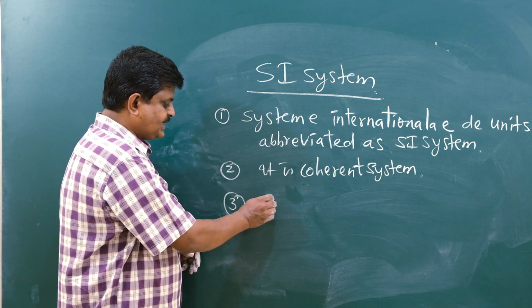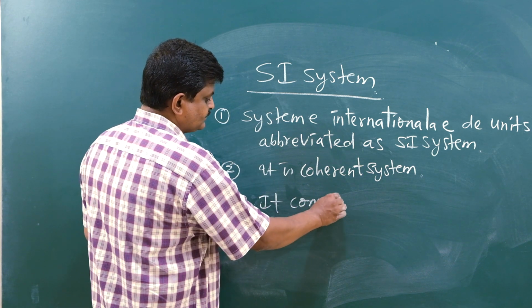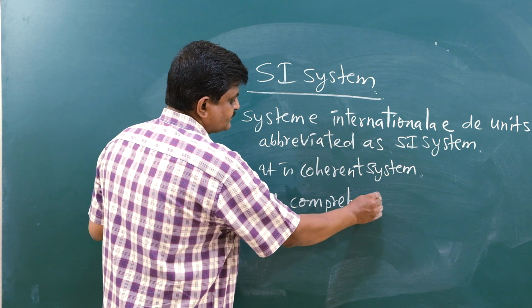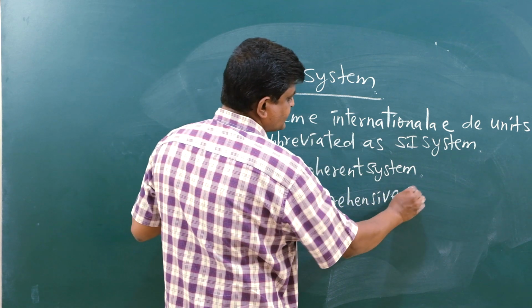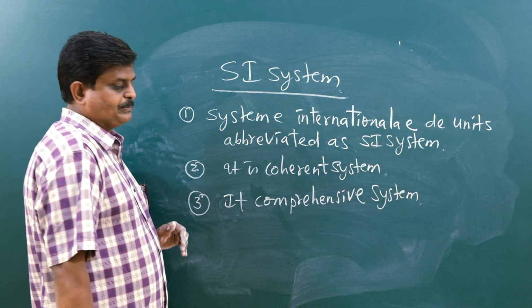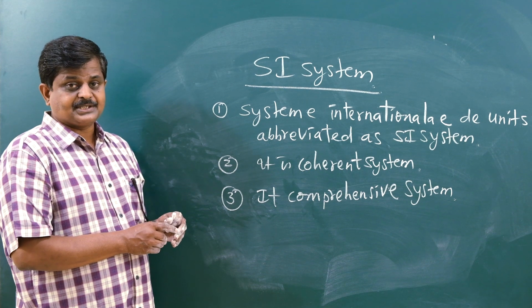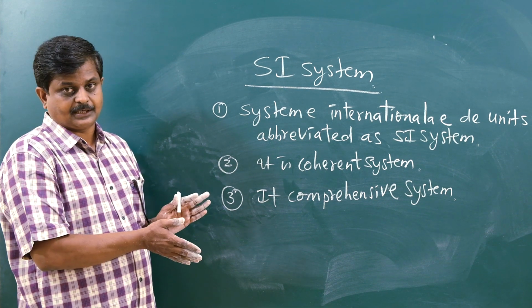Next one is it is called a comprehensive system. What does comprehensive mean? Comprehensive means it covers all the branches of science and engineering.